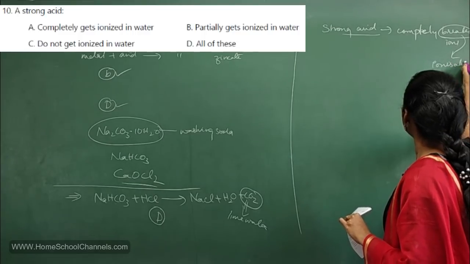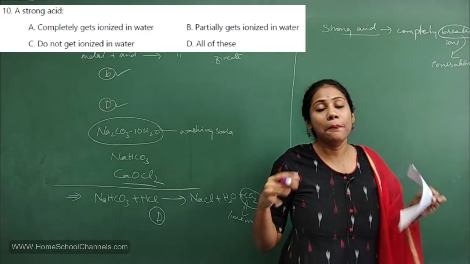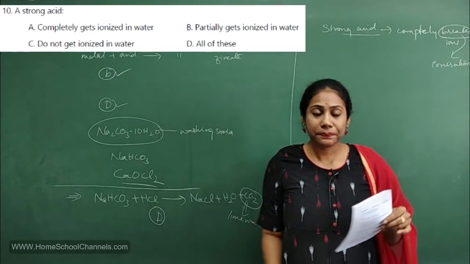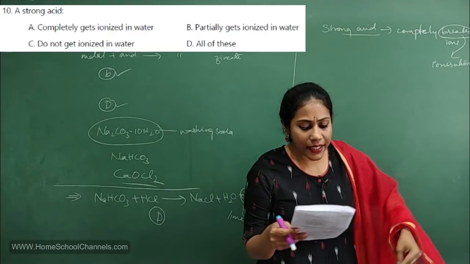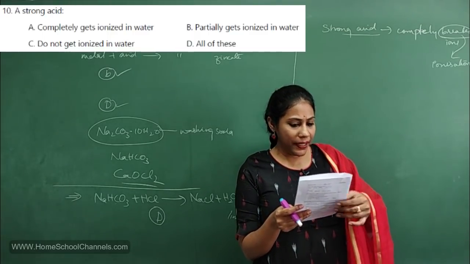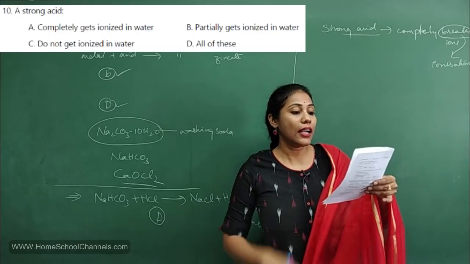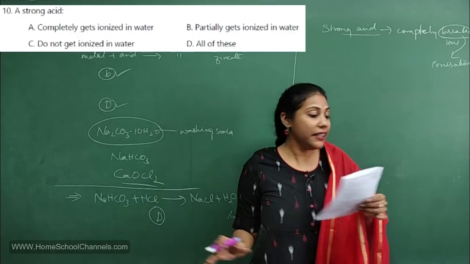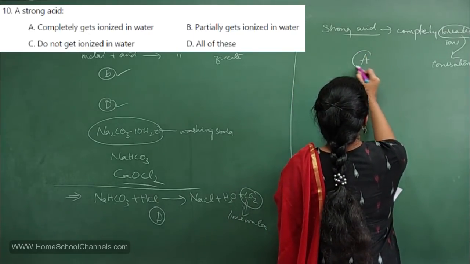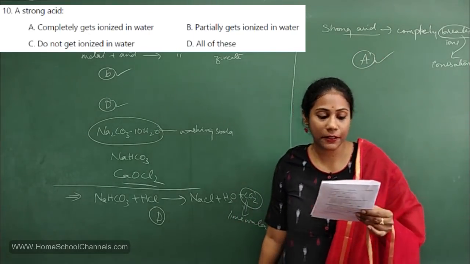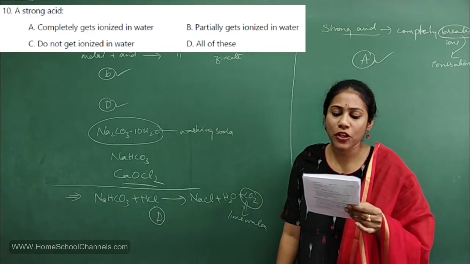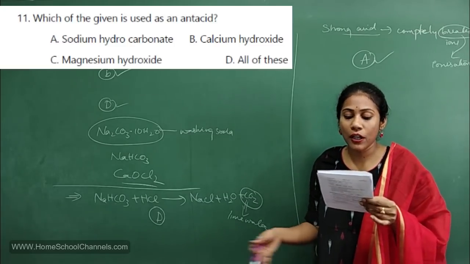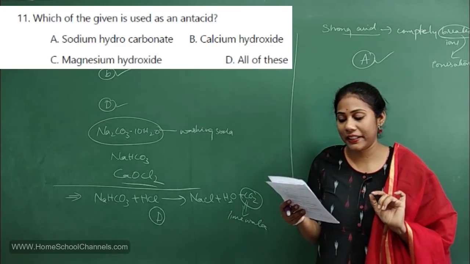So what is the meaning of the word ionization? When some substance is breaking into ions, then it is called ionization. So what is the first statement they said? A strong acid completely breaks or is completely ionized in water. Yes, that is a true statement, right? So no need to think, option A is 100% correct. Let me read out the next options also. B, partially gets ionized. No. Do not get ionized. No. All of this. No. So here option A is correct.